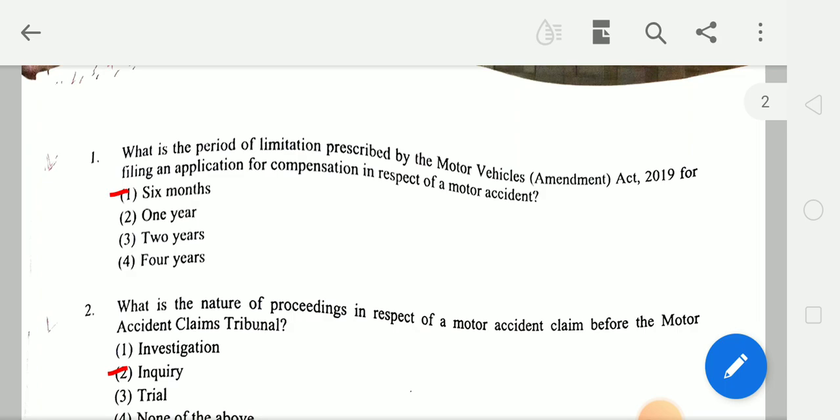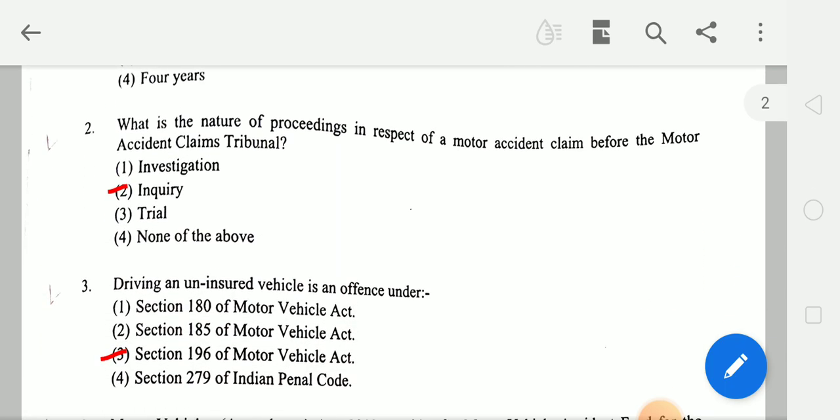So let's start. First question: what is the period of limitation prescribed by Motor Vehicle Amendment Act 2019 for filing an application for compensation in respect of motor accident? And answer is 6 months. Second, what is the nature of proceeding in respect of motor accident claim before Motor Accident Claims Tribunal? And answer is inquiry.